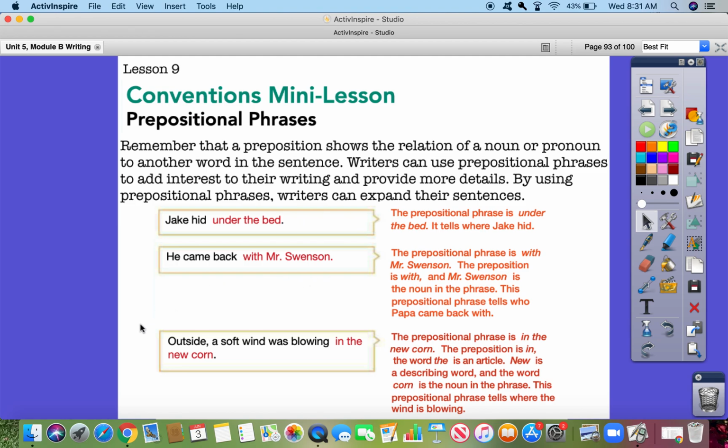And finally, outside, a soft wind was blowing in the new corn. The prepositional phrase is in the new corn. The preposition is in. The word the is an article. New is a describing word, and the word corn is the noun in the phrase. This prepositional phrase tells where the wind is blowing.